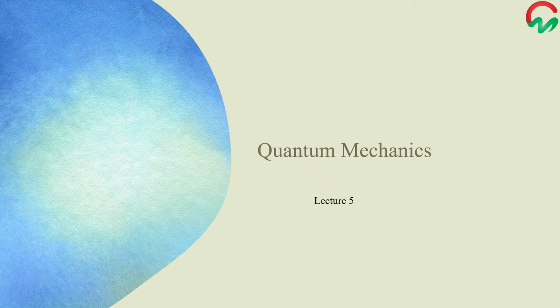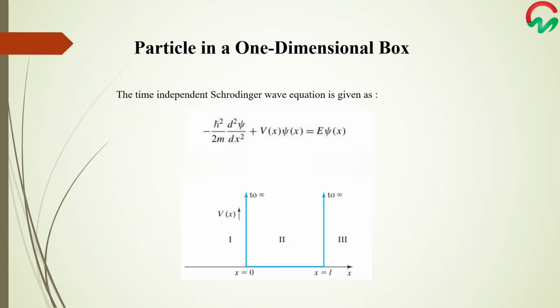In this lecture, we are going to discuss the concept of particle in one-dimensional box. This concept is the solution to the time-independent Schrödinger wave equation for the particle in one-dimensional box. By this we mean that the particle is subjected to a potential energy function that is infinite along the x-axis everywhere except for a line segment of length L, where the potential energy is 0.